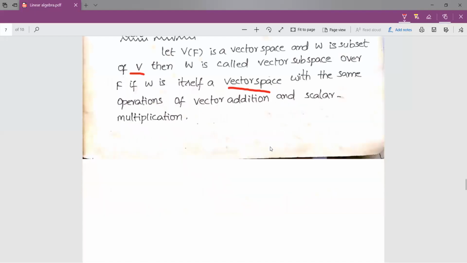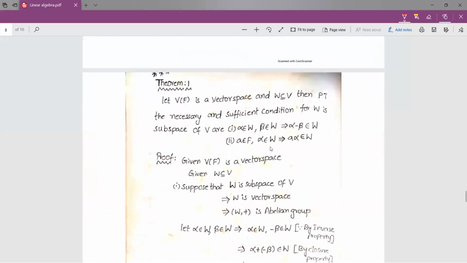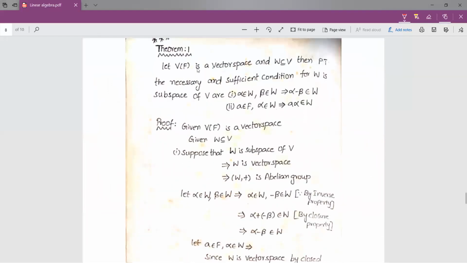Okay, coming to theorem 1, the statement is: let V(F) be a vector space and W be a subset of V. Then prove that the necessary and sufficient conditions for W to be a subspace of V are: first, alpha belongs to W, beta belongs to W implies alpha minus beta belongs to W. Second, a belongs to F, alpha belongs to W implies a alpha belongs to W. So this is a necessary and sufficient condition theorem.